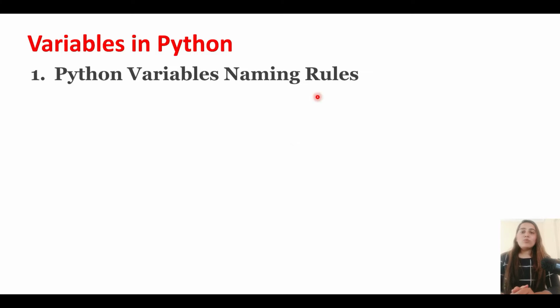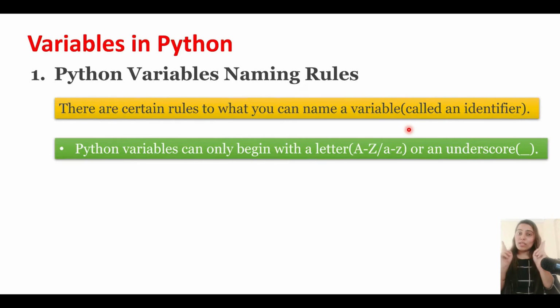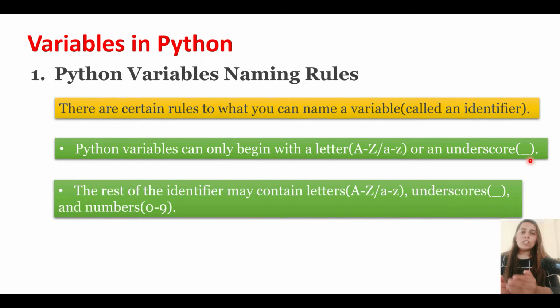Now let's see how variables in Python can be declared. What are their naming conventions? There are certain rules as to how you can name a variable. The name of a variable is known as an identifier. In Python, these identifier names can begin with A to Z in uppercase or lowercase, or with an underscore only. So no digits, no special characters can be used in the beginning of a variable name. It will not be a valid identifier otherwise. And the rest of the identifier can contain letters, numbers and also underscores.